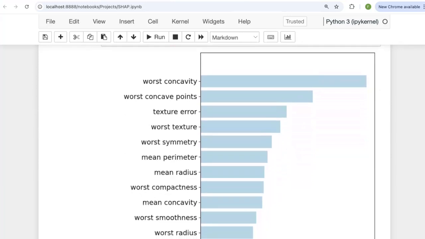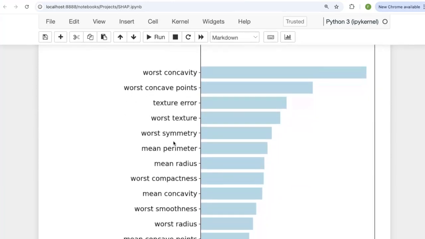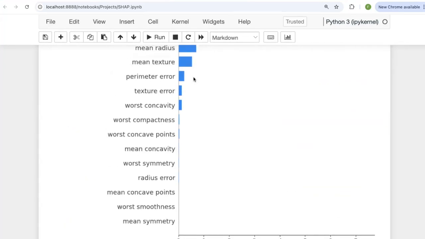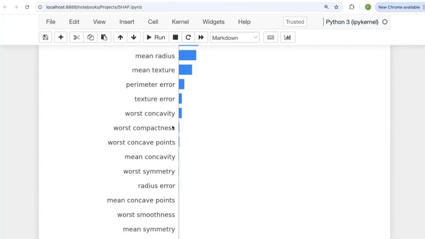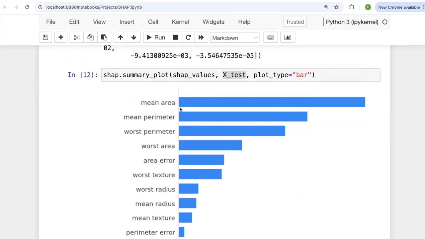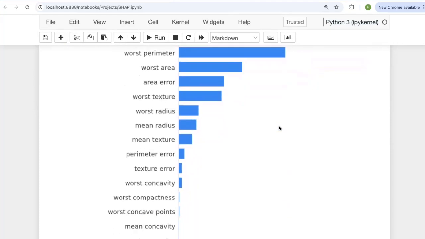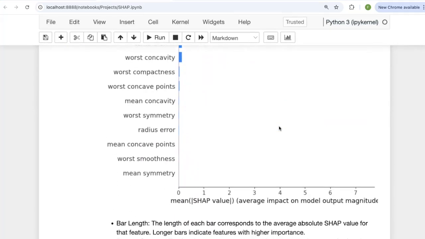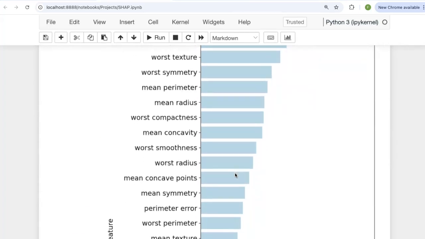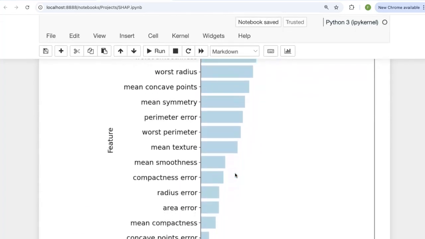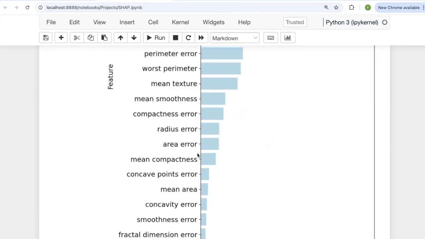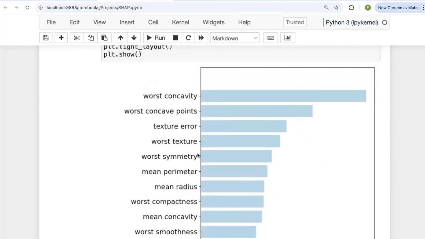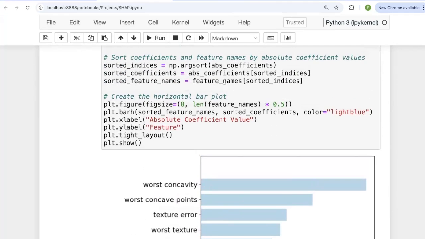And this is what we get here, which is very interesting in the sense that you can see this worst concavity, for example, is probably one of the least important features according to SHAP. And then mean area, which is the most important feature in terms of model impact from the SHAP analysis, is actually, let's see if we can find it. Yeah, it's almost at the end of this list here, right? So I do believe this is not even among the top 20 features according just to these